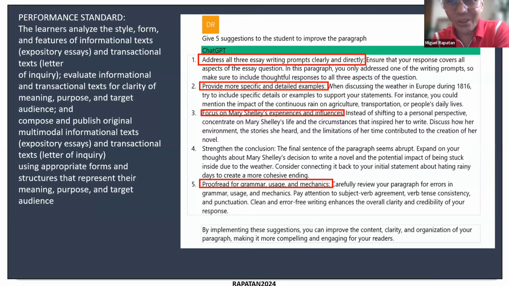Or if the teacher notices that the comments, suggestions of 2 and 3 are applicable to 10 students, then the teacher can group those students and then give them that same comment. Okay, so there are different ways of being able to navigate this so that students get specific feedback about that. Okay, so Tina Navarro, what do you think of this?